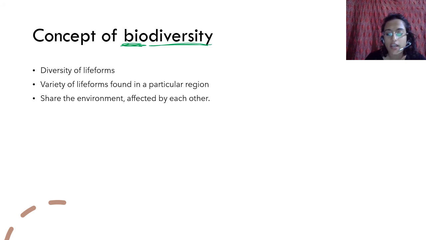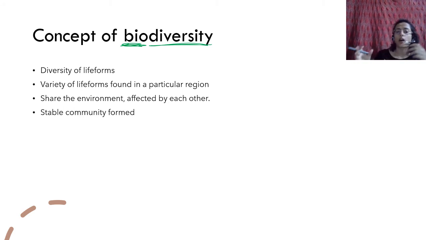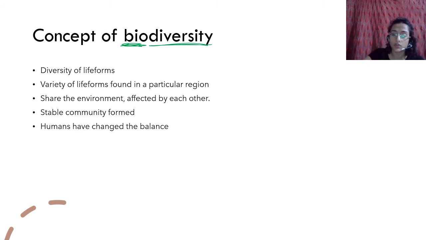And they share the environment. All of them live in the same kind of environment, and they're affected by each other in a certain way. They have a food chain, they have a food web, or whatever way they are always affected by each other, and eventually they all come and form a stable community together, right? A biodiversity forms a stable community together.